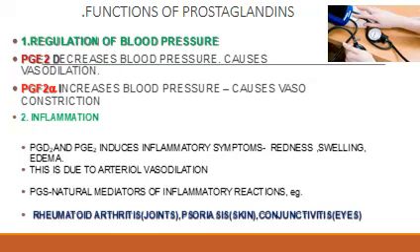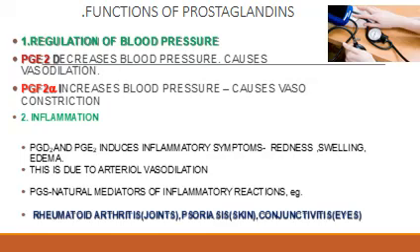When you talk about the functions, you have to mention which prostaglandin is effective in which function. For example, when you talk of regulation of blood pressure, PGE2 decreases blood pressure and causes vasodilation. PGF2 alpha increases the blood pressure and causes vasoconstriction.